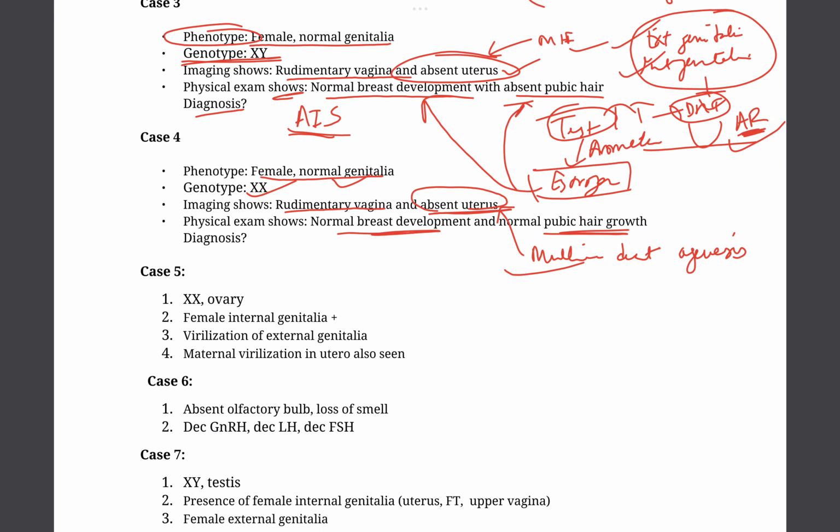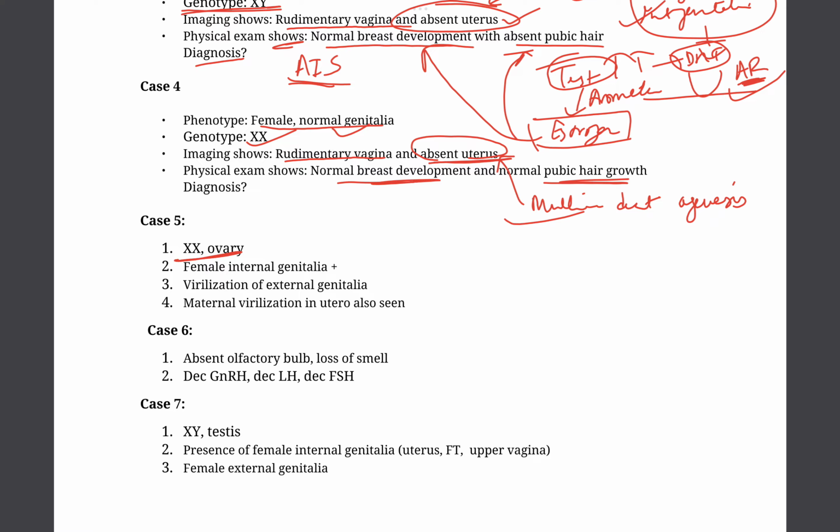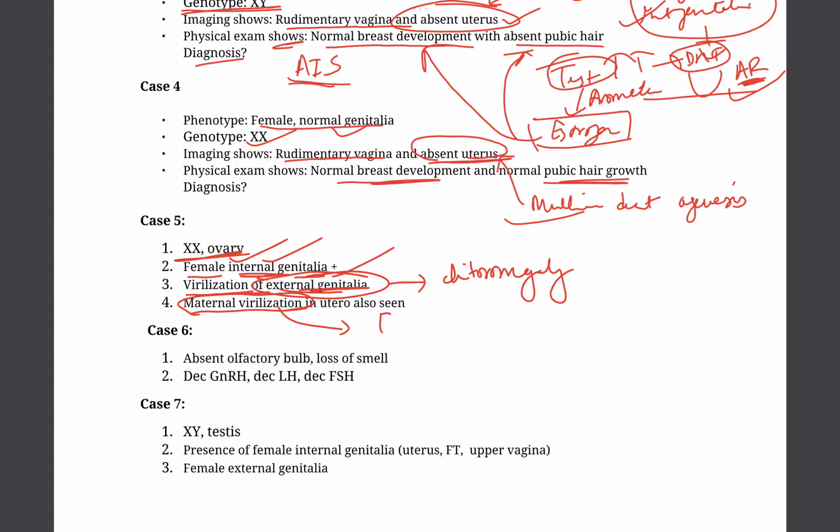Now let's do another question. So we have a genotypically female, and the female has a normal internal genitalia, but there is virilization of the external genitalia. So it is a female, it has an internal genitalia, but somehow externally it looks like a male. So this happens due to clitoromegaly, where the clitoris looks like a phallus, and also there is maternal virilization. So this is a hint of excess androgen.